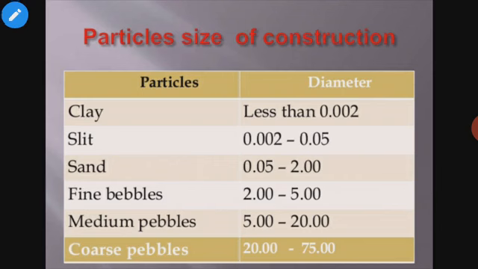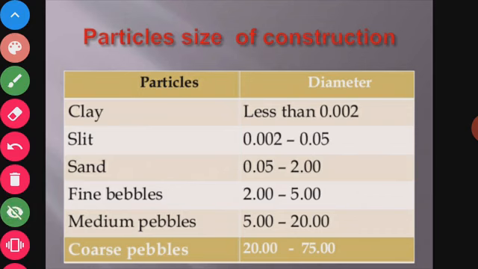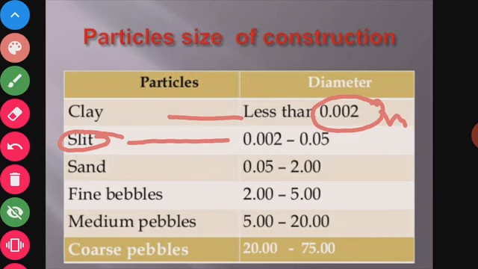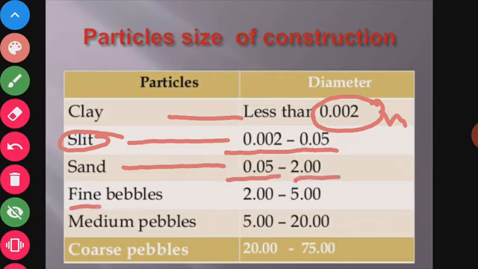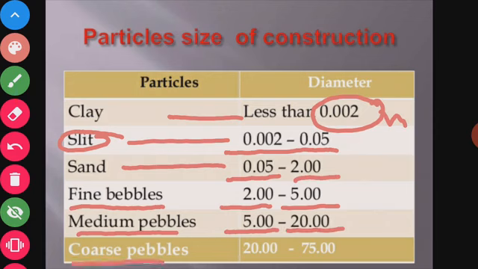The diameter of clay particles is less than 0.002 millimeter. The diameter of silt particles is 0.002 to 0.05 millimeter, and the diameter of sand is 0.05 millimeter to 2 millimeter. The diameter of fine pebbles is 2 millimeter to 5 millimeter. The diameter of medium pebbles is 5 millimeter to 20 millimeter. The diameter of coarse pebbles is 20 millimeter to 75 millimeter.